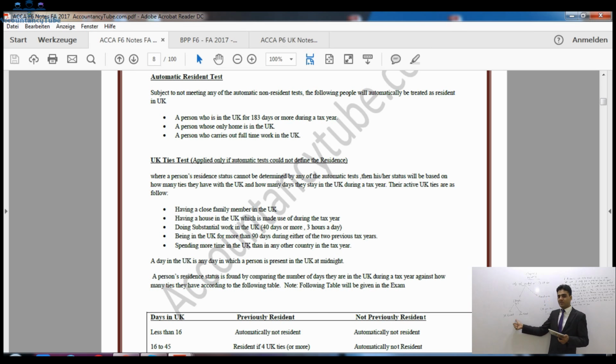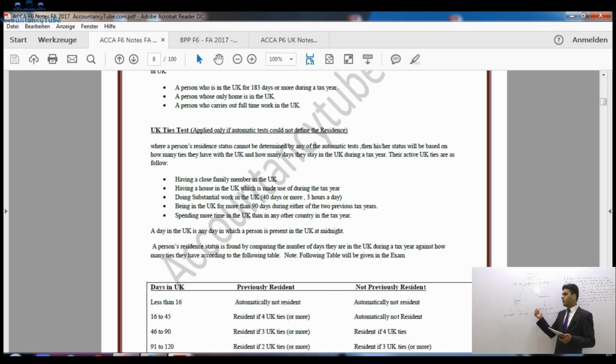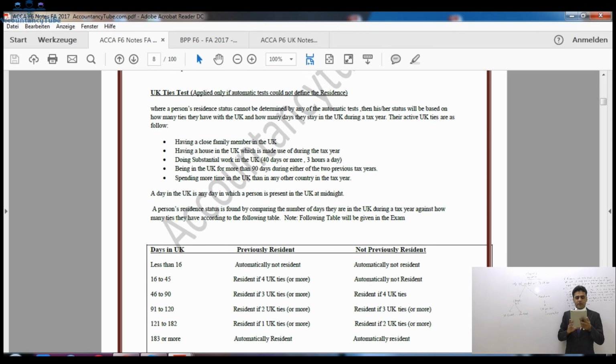What if I have spent 100 days in the UK? What would happen? Then of course we cannot determine under the automatic test whether we are resident or non-resident. Then we need to move on to the manual tests. If I have spent 100 days, then we need to go to the manual tests. So if under the automatic test I cannot determine whether I am non-resident or resident, then I need to go to the manual tests. So what are the manual tests?